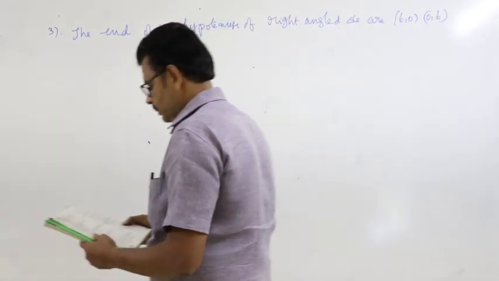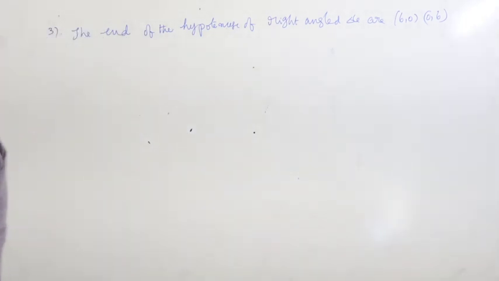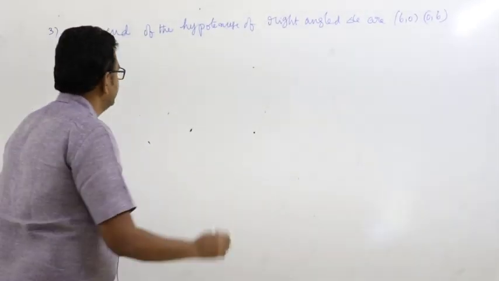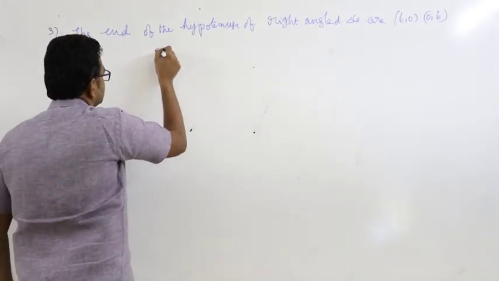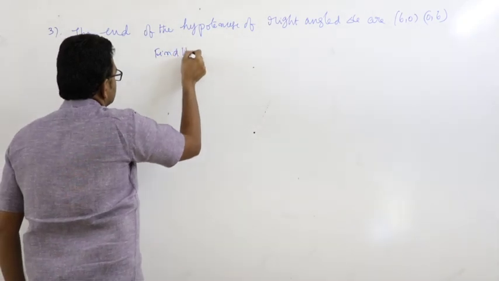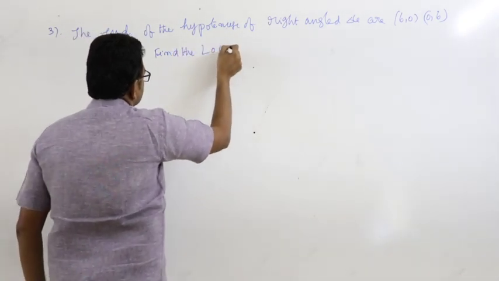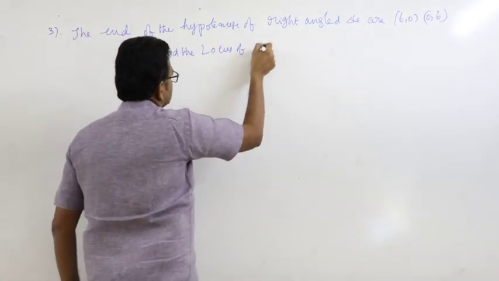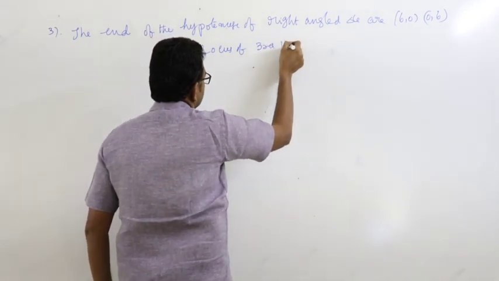Then find the locus of the third vertex.